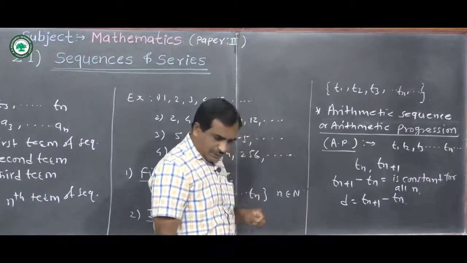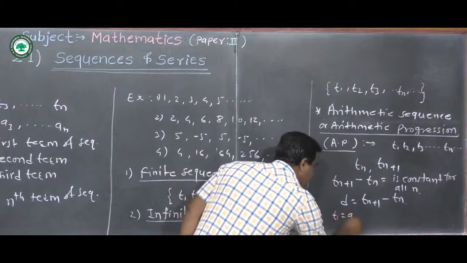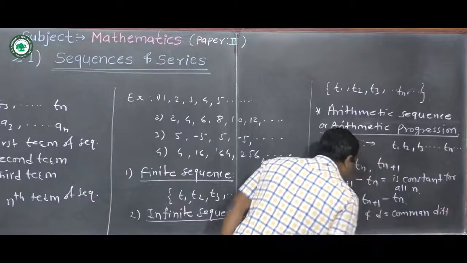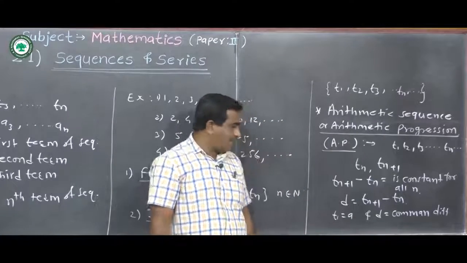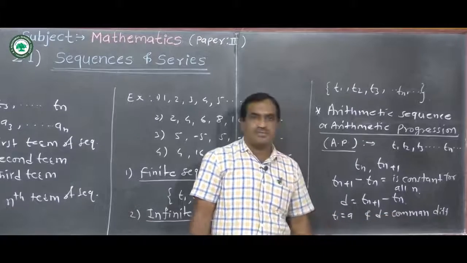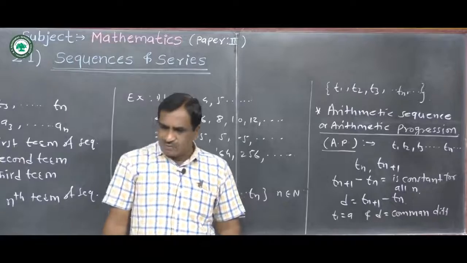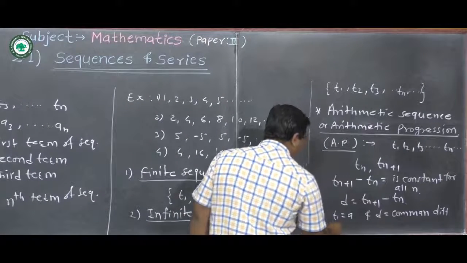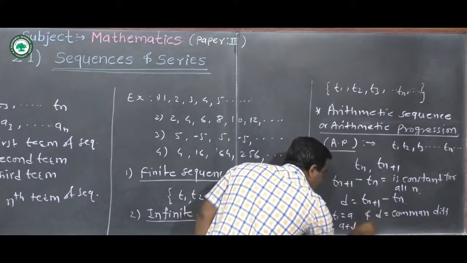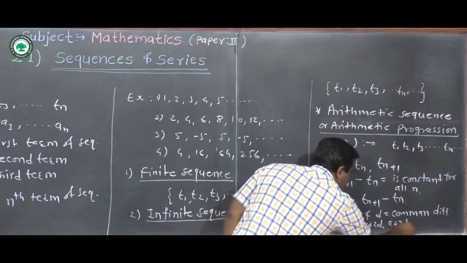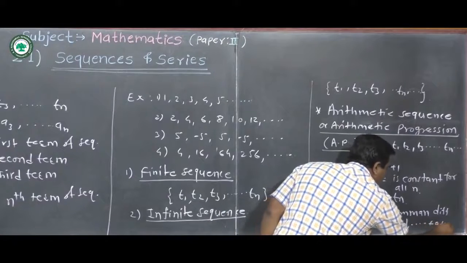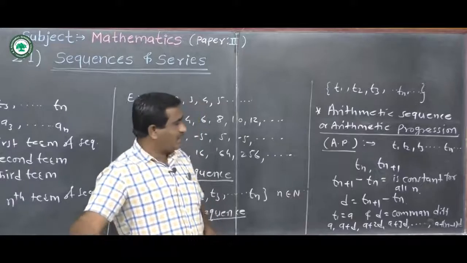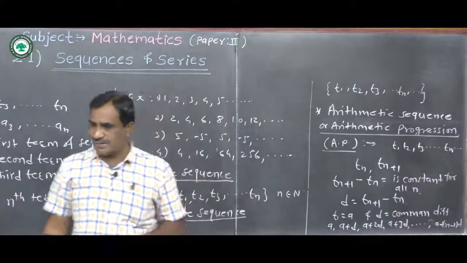Now, if A is the first term, that is T1 equal to A, and D is the common difference of the arithmetic sequence, then the terms of the sequence are denoted in this form: A, A plus D, A plus 2D, A plus 3D, and so on, A plus (n minus 1) into D. These are the terms of the arithmetic sequence. Now we see some examples for arithmetic sequence.